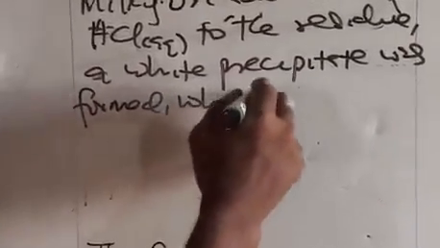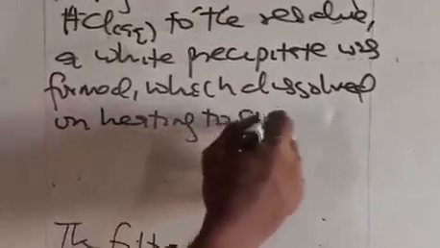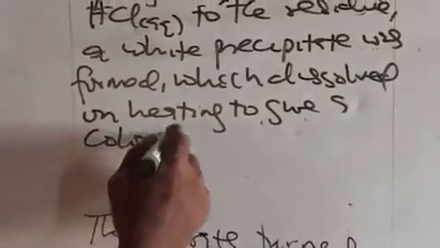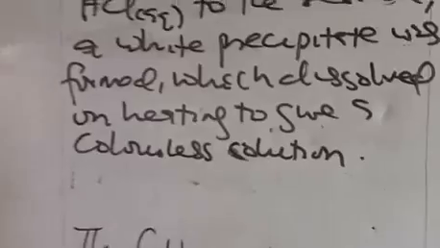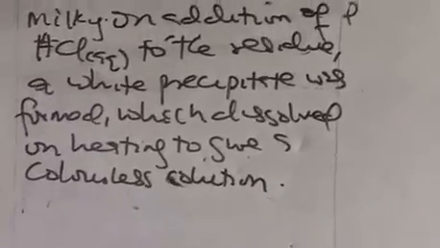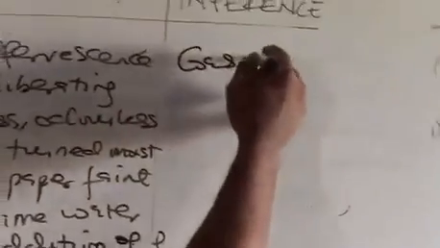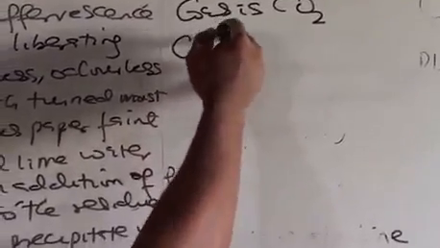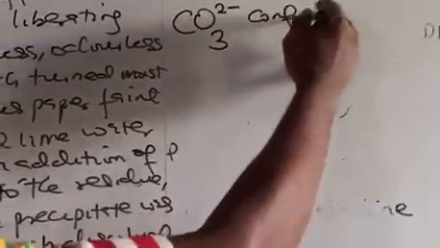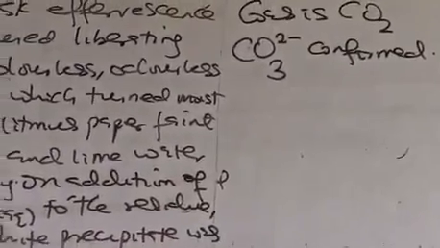It dissolved on heating to give a colorless solution. So that is it. The other inference: the gas, that had this supplementary test, is CO2. When I say gas is CO2, then I write under it, that is, CO3 ion confirmed. Gas is CO2 and then CO3 ion confirmed.